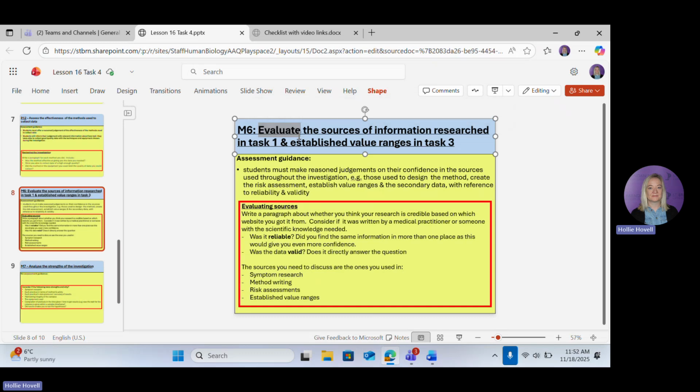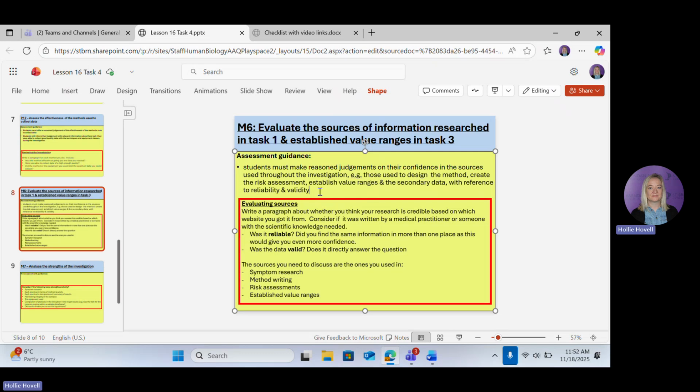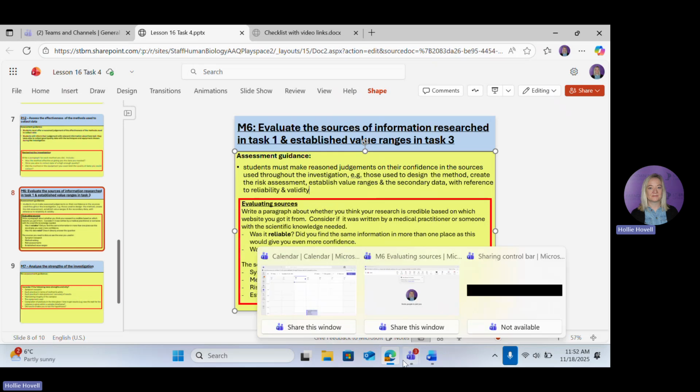Okay, we are evaluating our sources. So we're saying what was the good thing about this source, however, what was the bad thing? And sometimes the bad thing might be simply that you didn't reference the same thing from more than one place, so you haven't double checked the reliability. Okay.